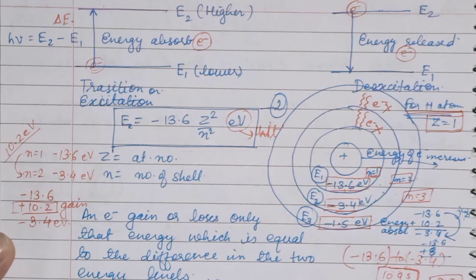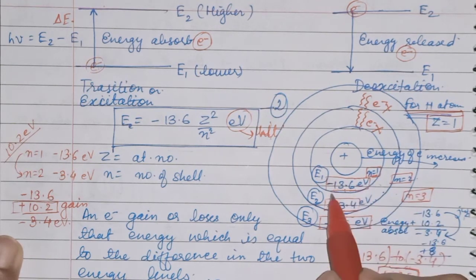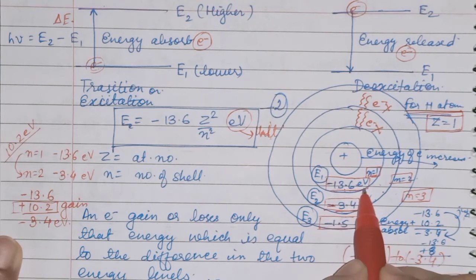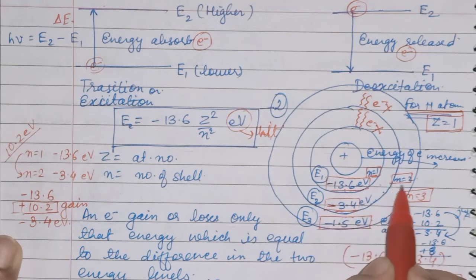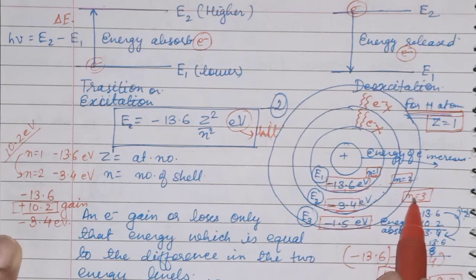So if your electron is getting 8.2, it will not get any place in these orbits. There is a fixed cutoff, and if it is minus 13.6 you will get n is equal to 1. If it is minus 3.4 then only you will get n2. If it is minus 1.5 electron volt then you will be in n3.